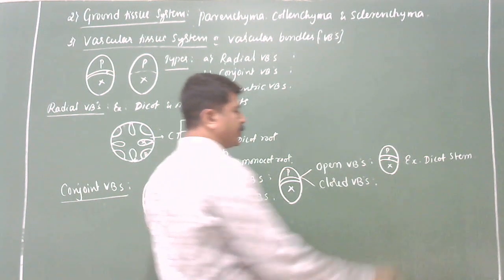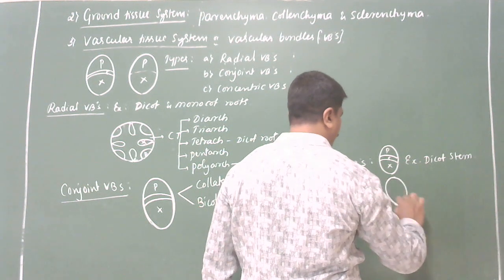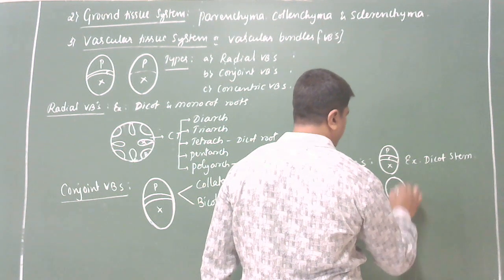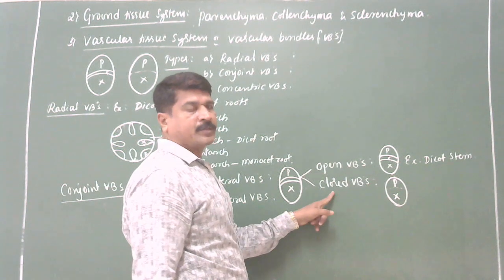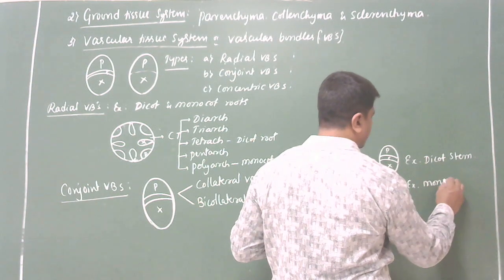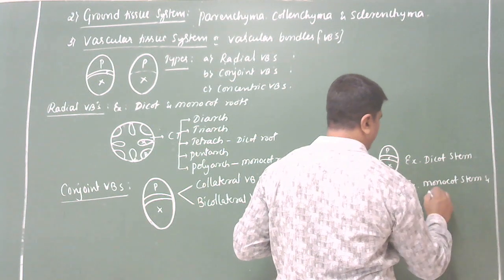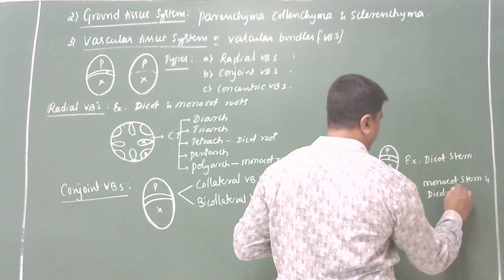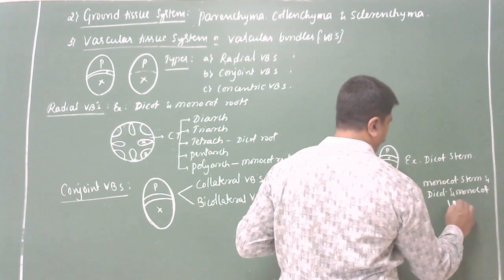Clear? If the cambium is absent between the xylem and phloem, then it is said to be a closed vascular bundle. You can give the example monocot stem, and both the leaves, dicot and monocot leaves.